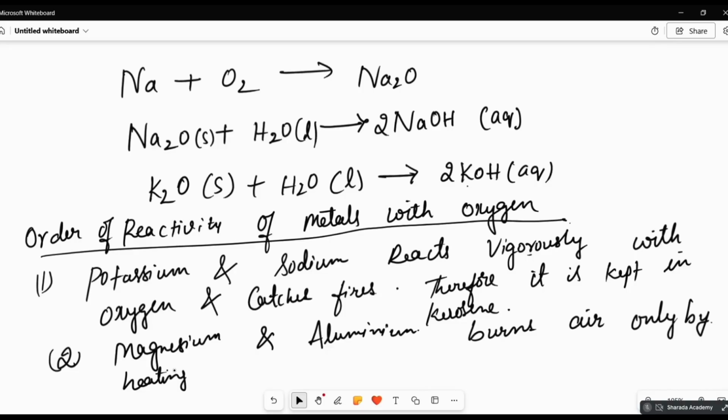Okay. And they will ask these questions: why is it kept in kerosene, or how are aluminium utensils protected? How? Because aluminium oxide is formed, it acts as a protective layer and hence further corrosion is not possible. Okay. Write down that now. And it burns only by heating. That is, if magnesium has to become magnesium oxide, the white powder, then you have to burn that in the air. That means it combines with the oxygen in heat, then only it forms that. Okay.